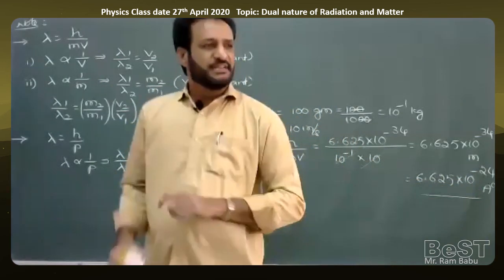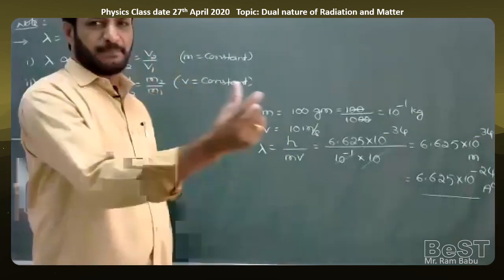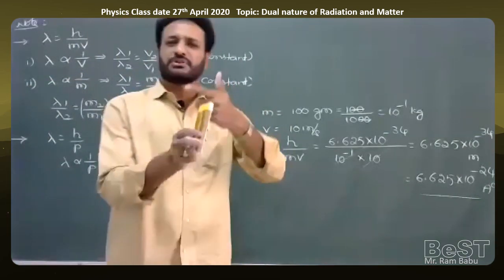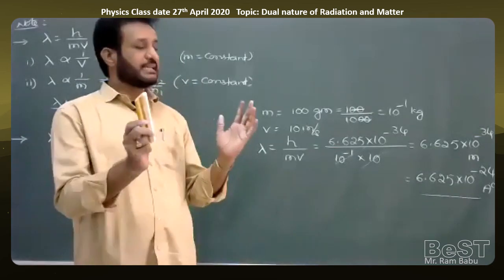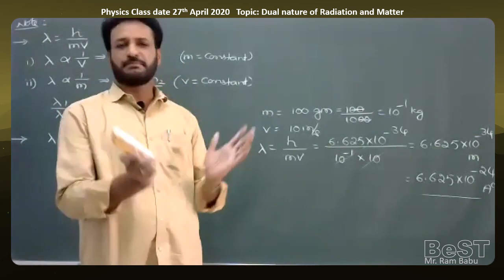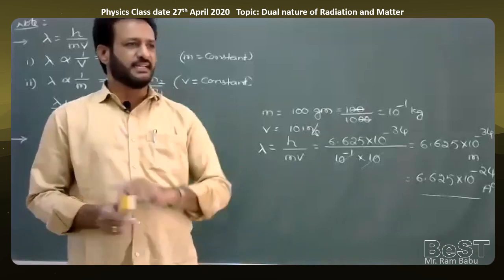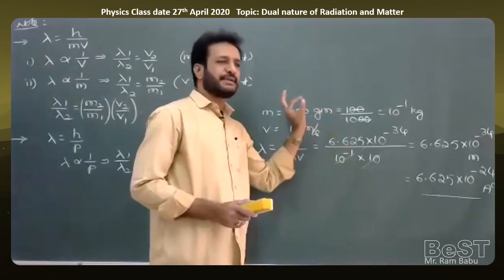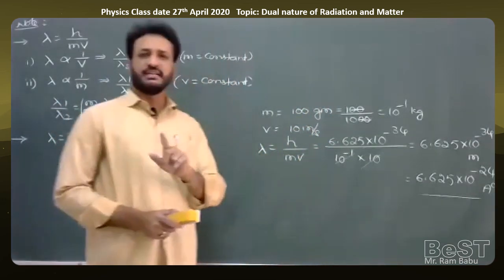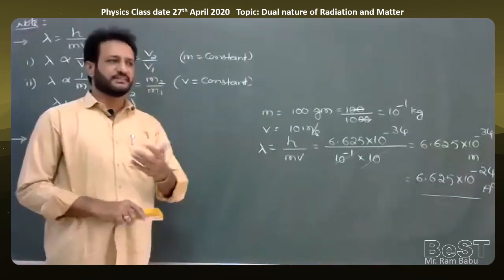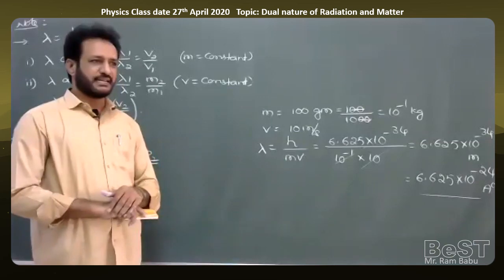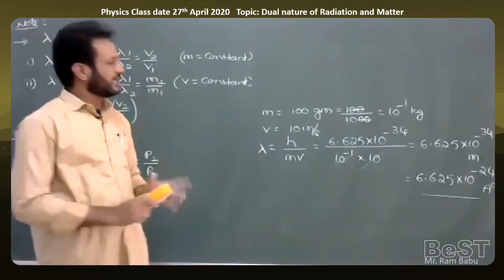So very less value. 10 power minus 34 meter, or 10 power minus 24 angstrom, means a very negligible value. That's why when a cricket ball is thrown by a player, whatever the matter waves around the cricket ball, we cannot notice in daily life because the matter is a bigger one. All the bodies are bigger and they are moving with a lesser velocity. That's why it is very difficult to notice matter waves in daily life. That's very important.